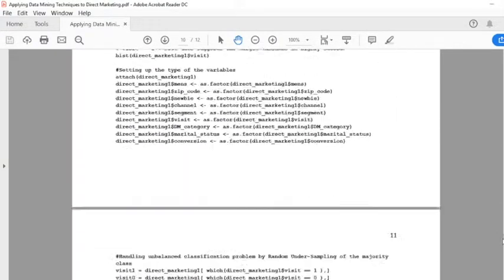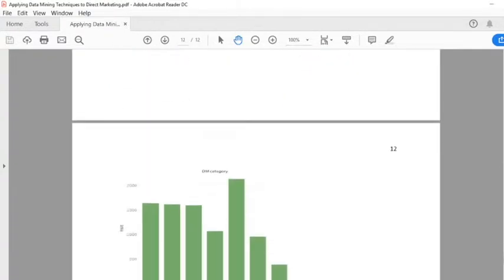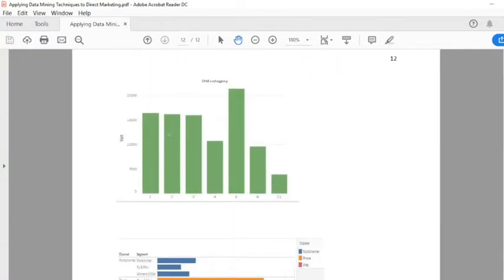Before starting analytics, we performed visualization in Tableau to gain insights from the dataset. On plotting visit versus channel, we found that channel had the maximum impact on the customer. When zip code was plotted with respect to visit, it was found that the suburban population had the higher number of visits. When segment was plotted with respect to visit, it showed that men's email was most effective. On plotting direct marketing category with respect to visit, it depicted that category 5 had the most visits, whereas category 11 the least.